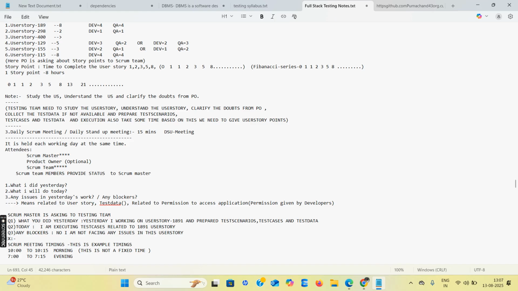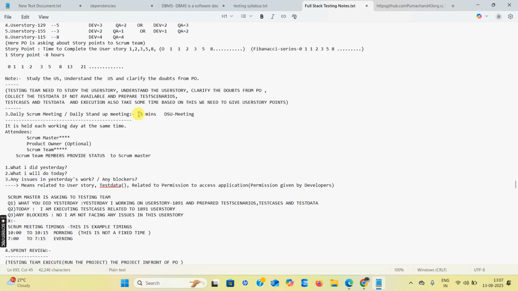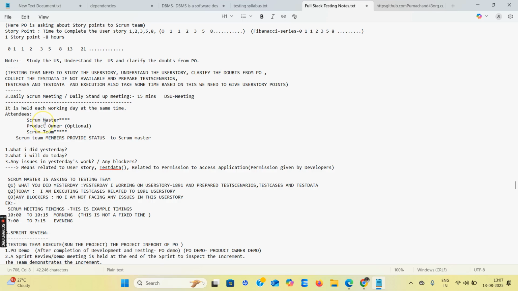Next, daily scrum meetings, daily stand-up meetings every day. They conduct one stand-up meeting of 15 minutes. It is held each working day at the same time. Who is attending here? Scrum master, product owner, and scrum team members. See here, the product owner is optional in the daily scrum meetings.